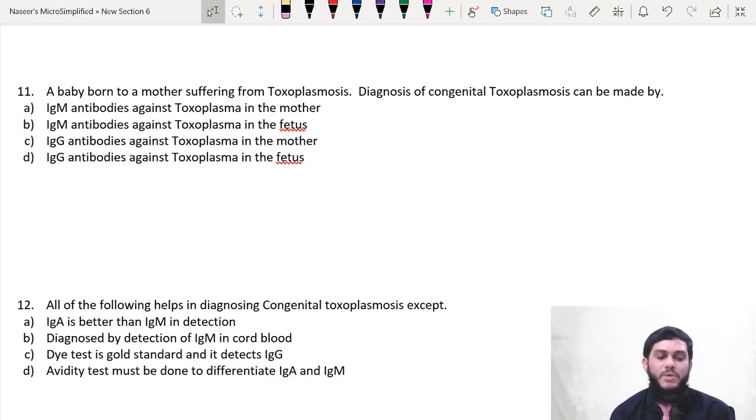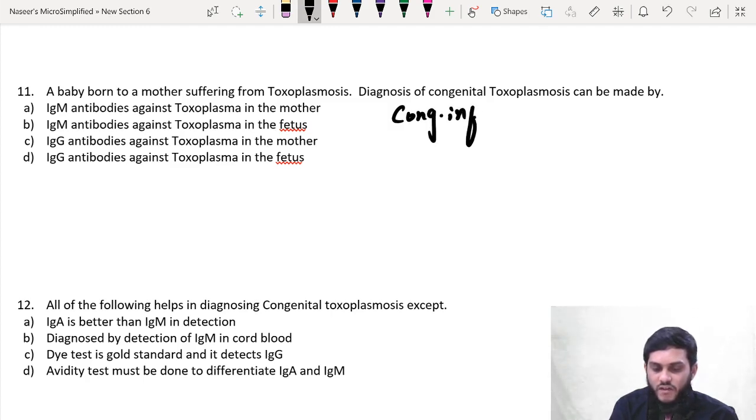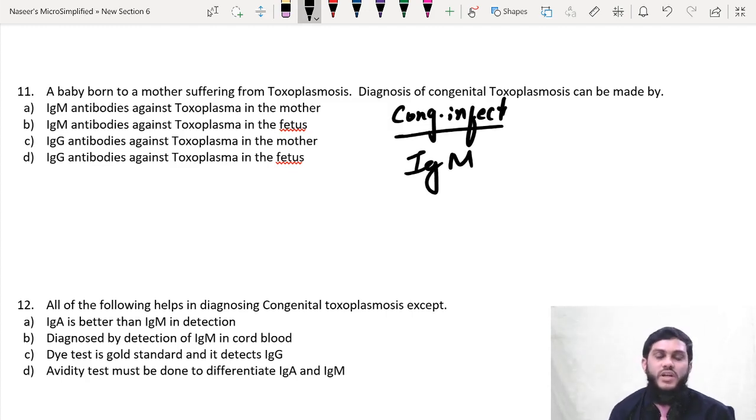So 11th question, a baby born to the mother suffering from toxoplasmosis. Because toxoplasmosis is a congenital infection, there is a chance that the baby would have acquired the infection. Diagnosis of congenital toxoplasmosis can be made by, see, forget about congenital toxoplasmosis, any congenital infection, we diagnose by detecting IgM, otherwise IgA, but always IgM is having good sensitivity.